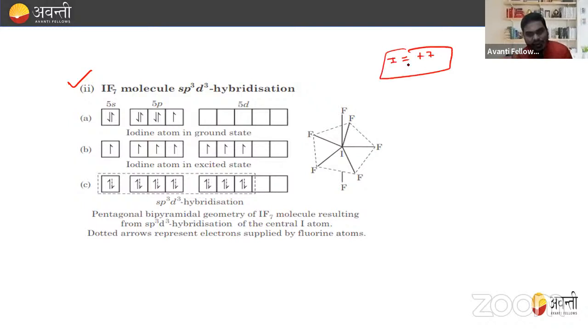So the number of unpaired electrons is equal to the oxidation state, so it will be 1, 2, 3, 4, 5, 6, and 7. So the iodine atom in the excited state will form sp3d3. So the geometry is pentagonal bipyramidal for the IF7 molecule, resulting from sp3d3 hybridization of the central atom. Now, what does the dotted arrow represent? The electron supplied by the fluorine. Right? So I hope this is very clear to you.